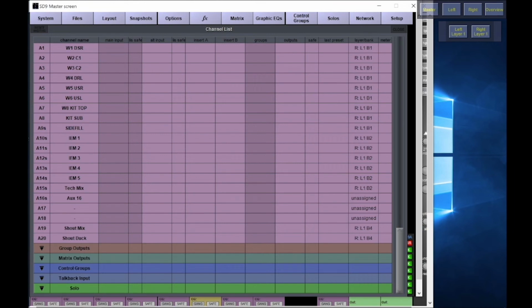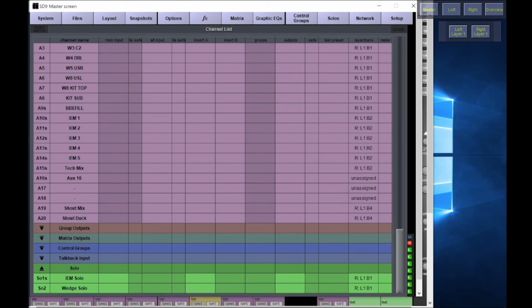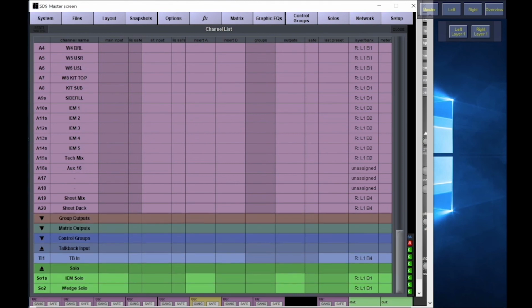The only thing we haven't done yet is checking the solo input. I've also labelled my stereo IEM solo, which is solo 1, and solo 2, which is my wedge solo, a floor wedge, as you'll see the purposes for that later on. I do use my talk input as my dedicated shout input because it's just so easy to route it anywhere, really, really fast. You can have it on macro keys, etc. We'll go over that later on. It's just much more flexible. So go from there, I'm going to pull that out now.